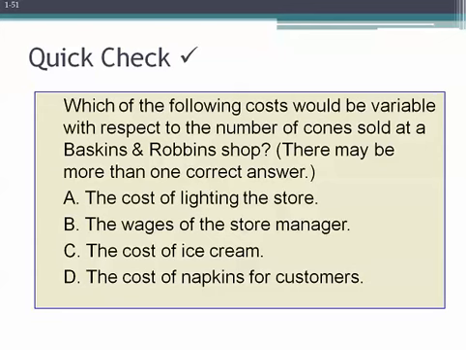The cost of ice cream is clearly a variable cost. As we sell more ice cream cones, we will use more ice cream. Also, D, the cost of napkins for customers is also a variable cost. As we sell more ice cream cones, customers will take and use more napkins.